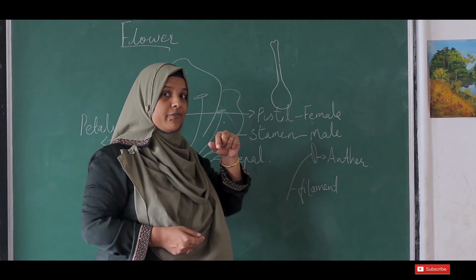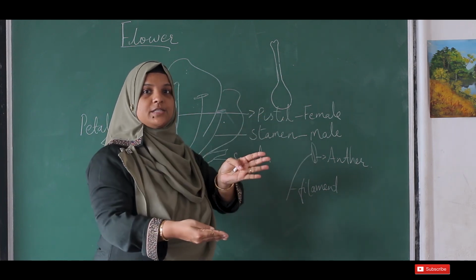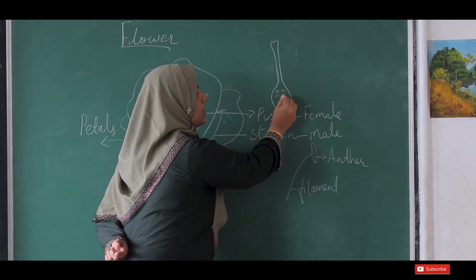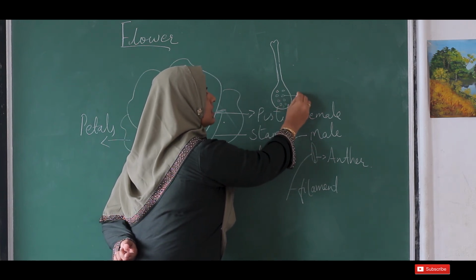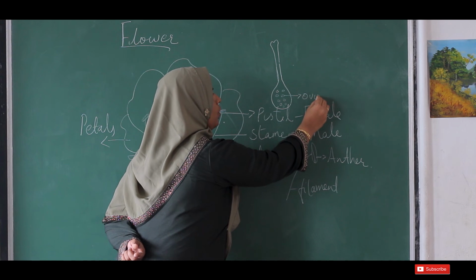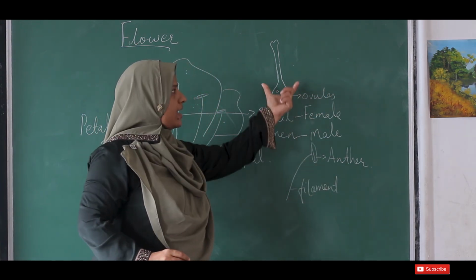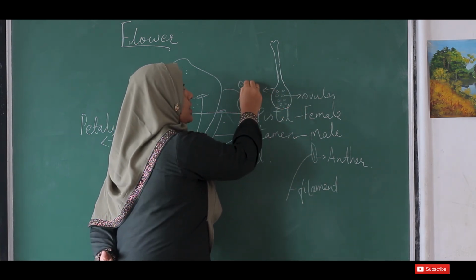And how are the seeds formed? If you cut open the pistil, what could you see? Inside the pistil, you could see small structures like this. These structures are called ovules, and the swollen portion is called the ovary.